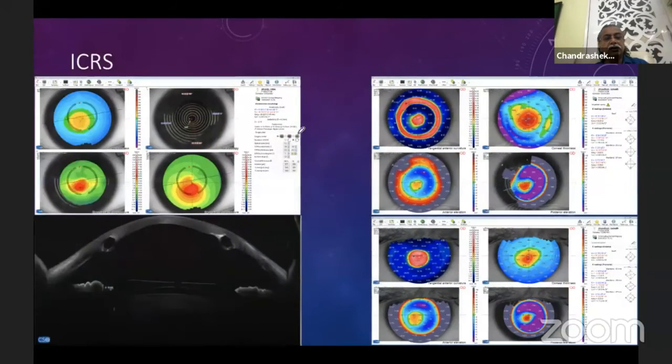Then intracorneal ring segment planning. This is a case where the planning is done. You can see this is pre-operative, and this is the OCT image. You can see the ICRS. Thanks to CSO for giving me this slide. And this is our own patient. This is the pre-op map and the post-op map after ICRS. You can see the cornea getting flattened by almost 9 diopters.